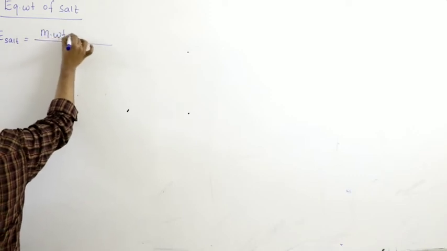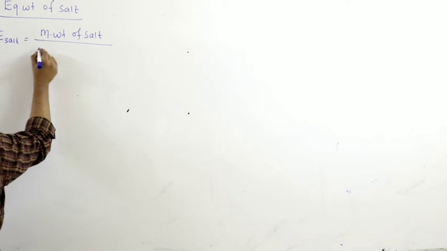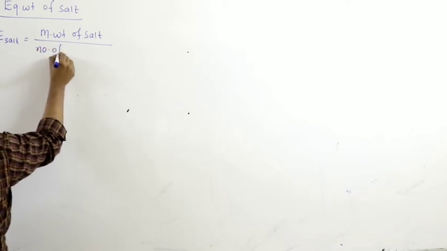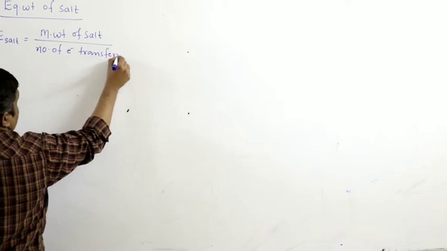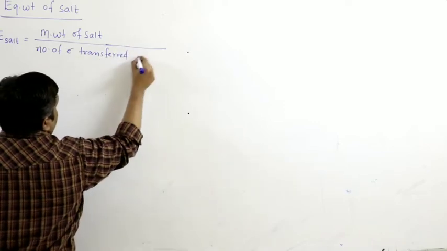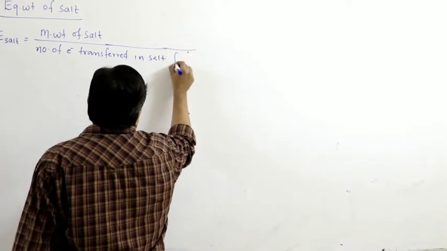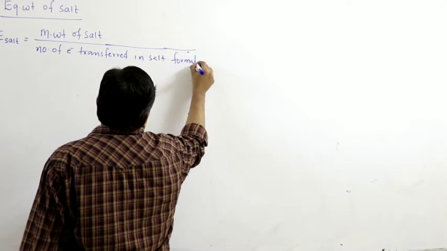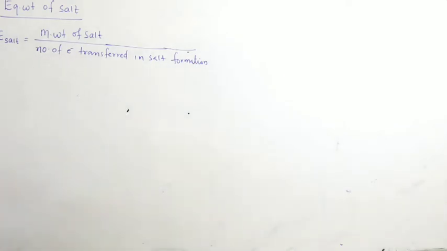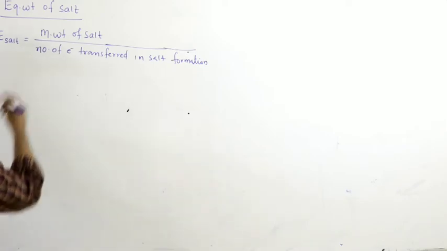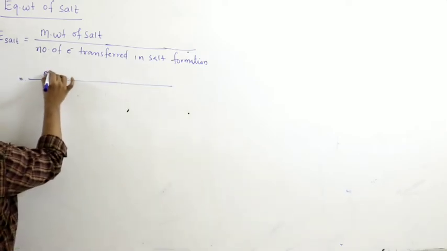Molecular weight of salt by valency. Valency is nothing but number of electrons transferred in salt formation. Number of electrons transferred in salt formation. What is the meaning of this? Before that, I would like to write one more formula.